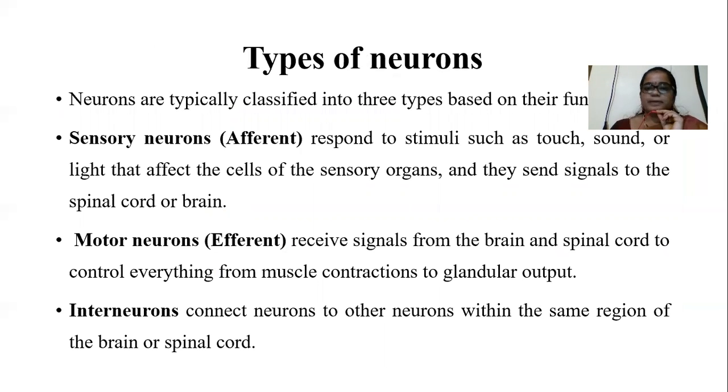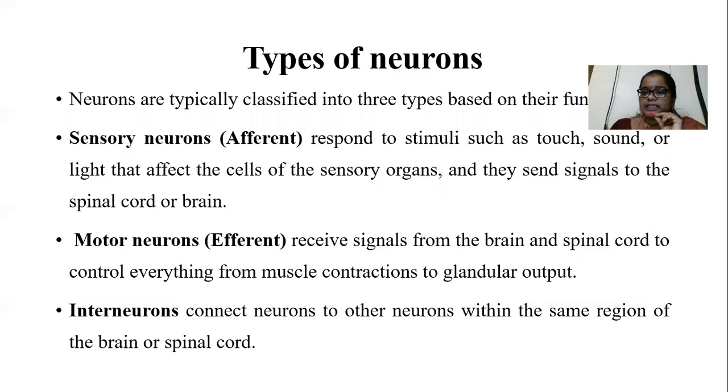That is based on the function. Based on the function, the neurons are divided into three types: sensory neurons, motor neurons, and interneurons. The sensory neurons are also known as afferent neurons. The sensory neurons respond to stimuli. That stimuli is any touch, sound, heat, cold, any physical injury, or light.